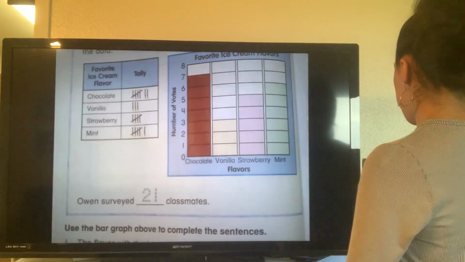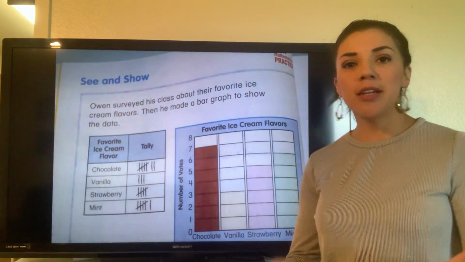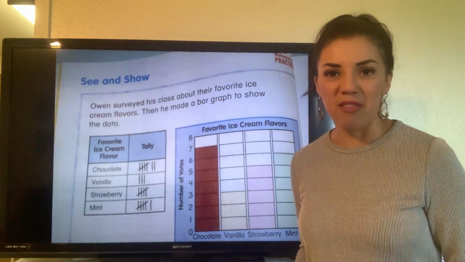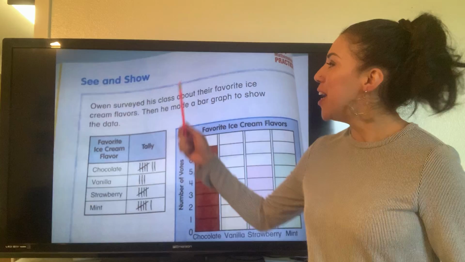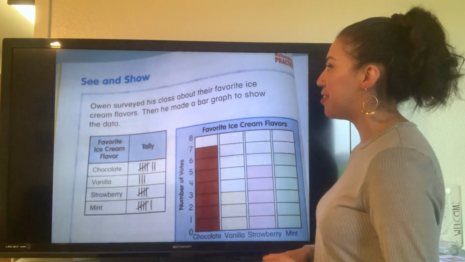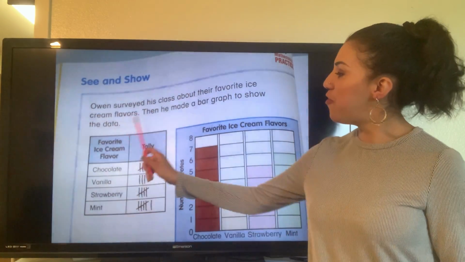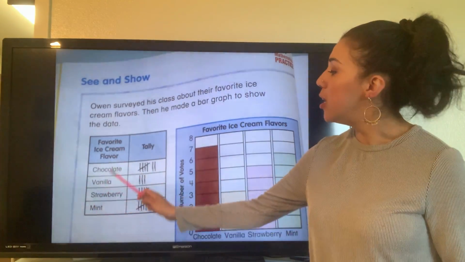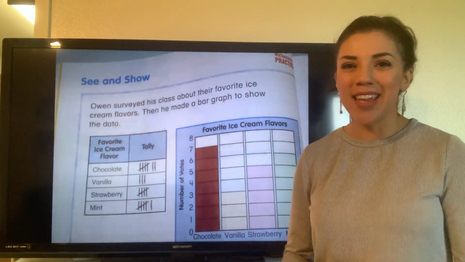See and show. Owen, go ahead and read it with me so I'm not the only one reading here. And I can hear you, by the way. So Owen surveyed his class about their favorite ice cream flavors. Then he made a bar graph to show the data. So favorite ice cream flavor: chocolate, vanilla, strawberry, or mint.